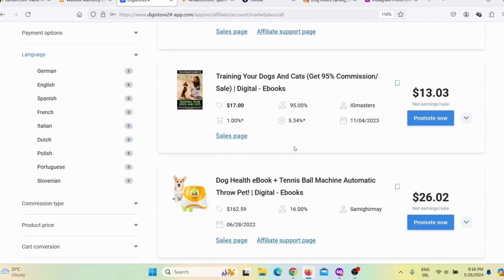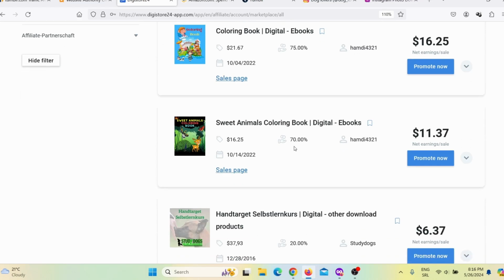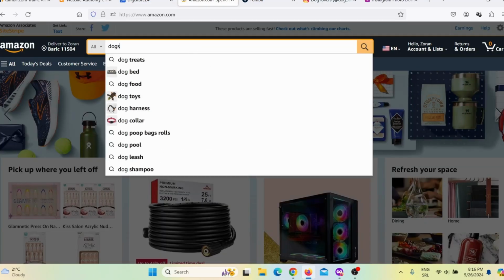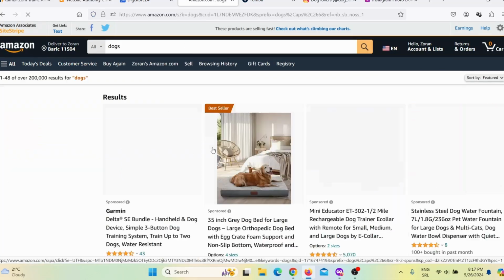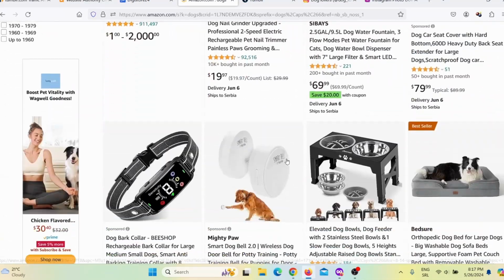Here you can see there are actually dog-related products that I can promote, okay? Also, you can use this not just for Digistore24, you can also find products on any other affiliate network. For example, let's just say I wish to use Amazon. So here, again, I will simply search for dogs. And then here I can see there is lots of dog-related products that I can actually promote.